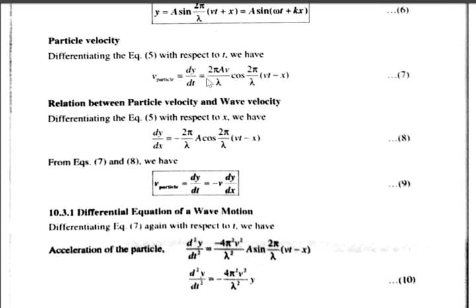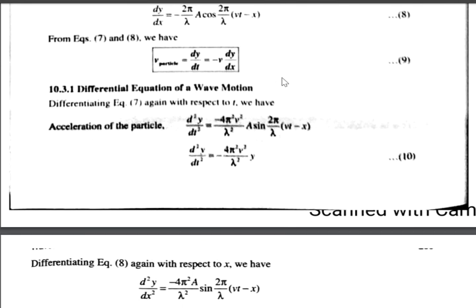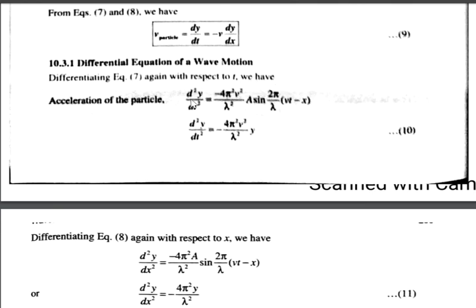dy by dt is equal to 2 pi a v by lambda into cos 2 pi by lambda into (vt minus x). If you differentiate with respect to time again, you will get d square y by dt square, which is equal to minus 4 pi square v square by lambda square a sin 2 pi by lambda into (vt minus x). So d square y by dt square equals minus omega square into y.